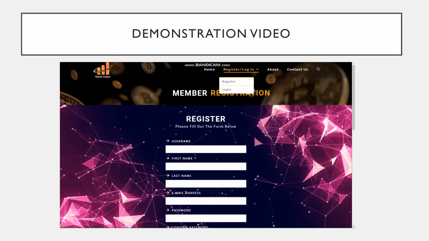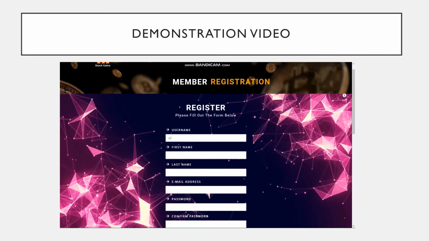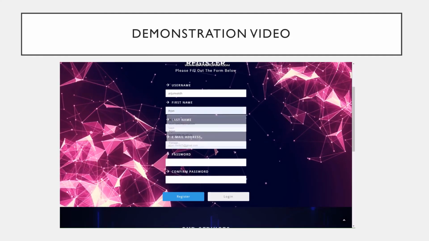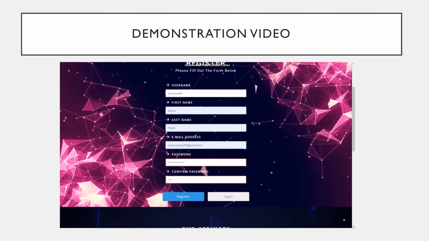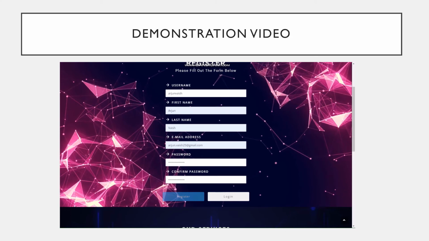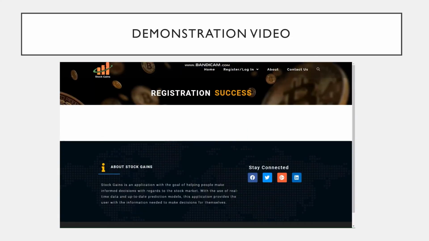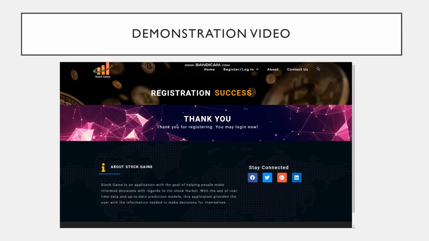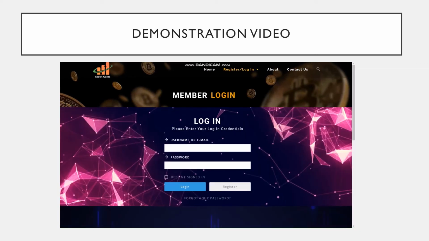So after clicking on the register page, we are redirected to the member registration page where let me key in my details and let me enter my ID. For the password, I have made it a requirement that the user needs to enter a password of at least 8 characters where there is at least one lowercase, one uppercase, and one numerical. This is done to ensure security of the password. So now we can see that our account has been created and we can log into the application.